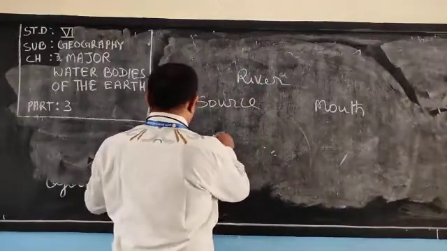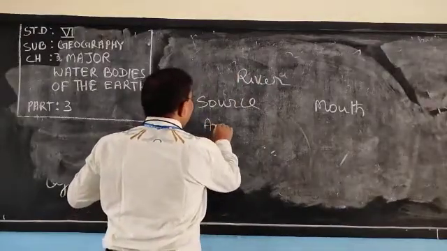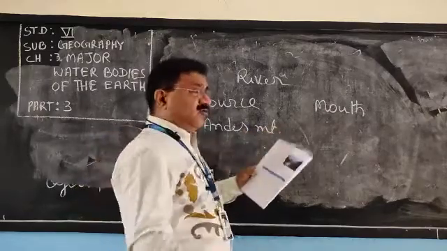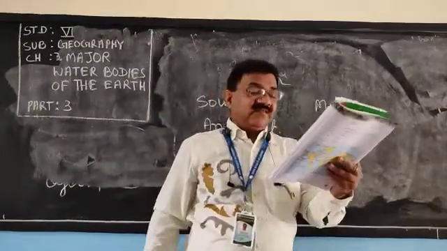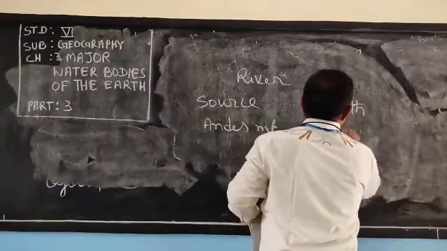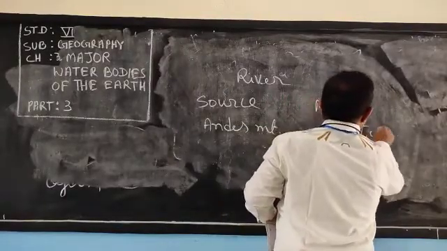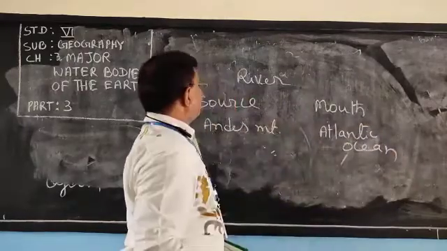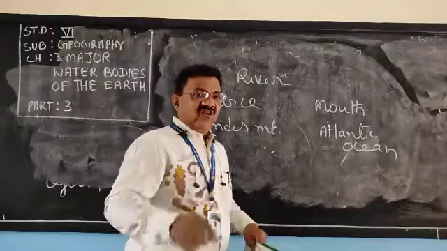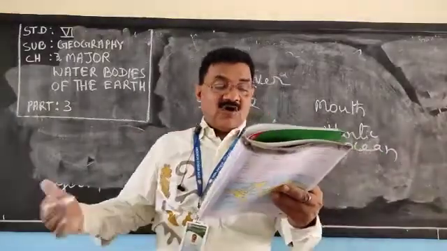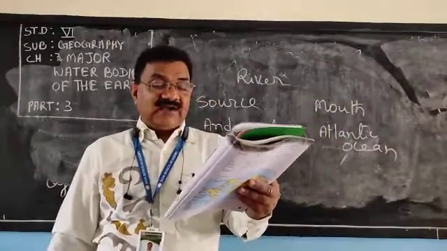The source of that river is Andes Mountain. And what is the mouth? Means where it meets the sea. Atlantic Ocean. Means from Andes Mountain, this river Amazon comes out and meets the sea, the mouth is the Atlantic Ocean.